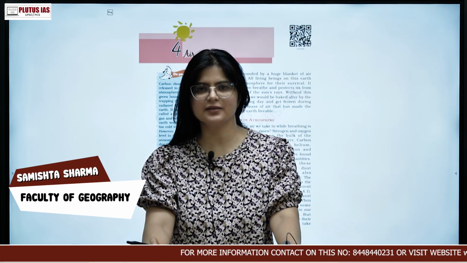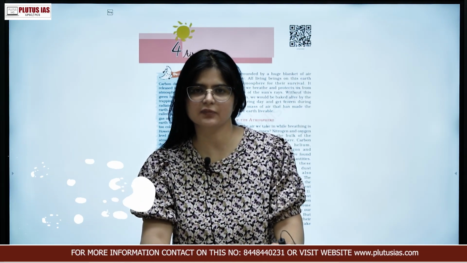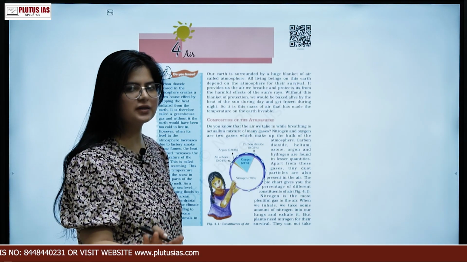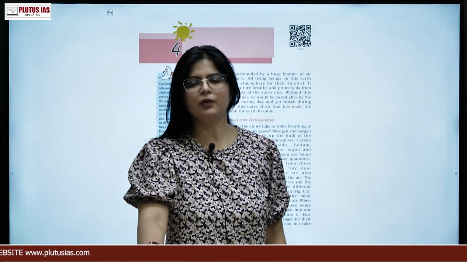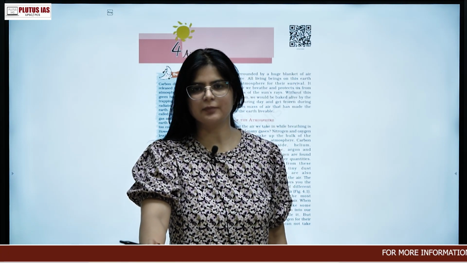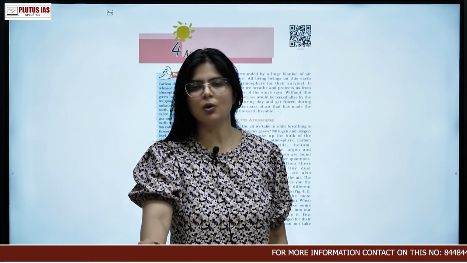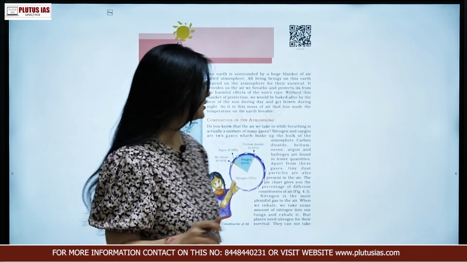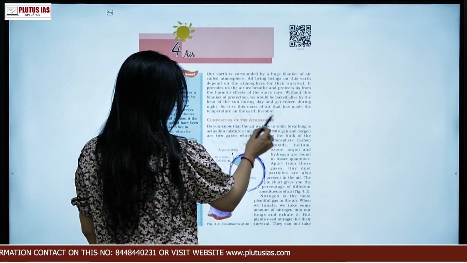So in our NCERT series we have this class 7th chapter, which is chapter number 4. I hope you must have taken a quick review of the previous chapters, and now we are going to revise the next chapter, chapter 4, and see which all terms are really important from the prelims point of view. So the first is the composition of atmosphere.